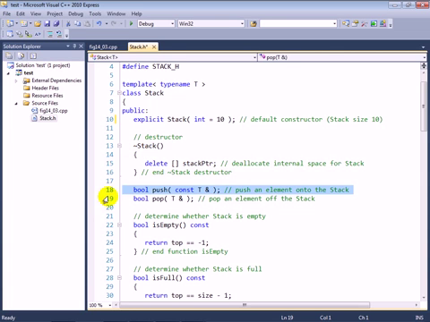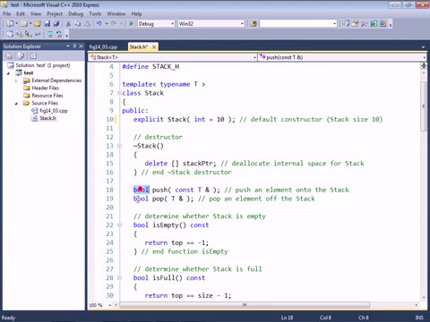We have a push and a pop member function. The push member function receives a constant reference of type T to represent the element that's being placed onto the stack, and pushing an item onto the stack doesn't modify that element. That's why we declared it const. We also have a pop function that receives a reference of type T, and basically we're going to pass a variable into the pop function, and the pop function will store the value being removed from the stack into that variable.